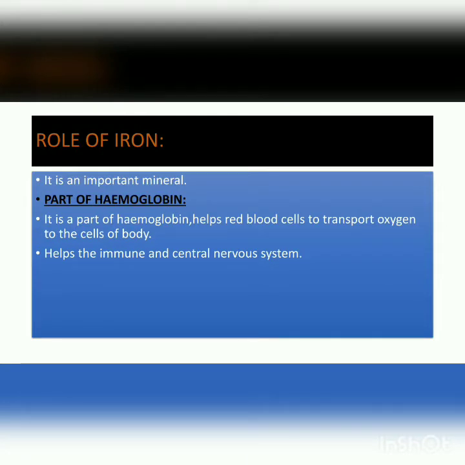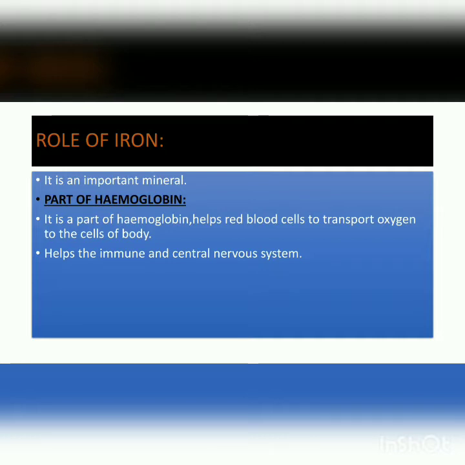Now coming towards the next, that is the role of iron. Iron is also a very important mineral. Why? Because it is a part of hemoglobin.